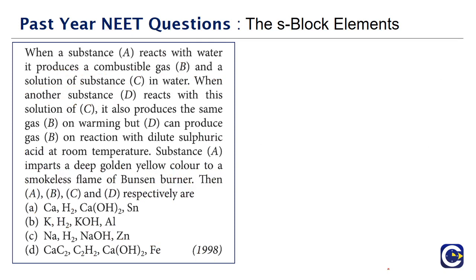Next we have a question that has come in the year 1998. When a substance A reacts with water, it produces combustible gas B. So we have a substance A, when it is reacting with water, it produces combustible gas B, and a solution of substance C in water. When another substance D reacts with this solution of C, it also produces the same gas B on warming, but D can produce gas B on reaction with dilute sulfuric acid at room temperature.